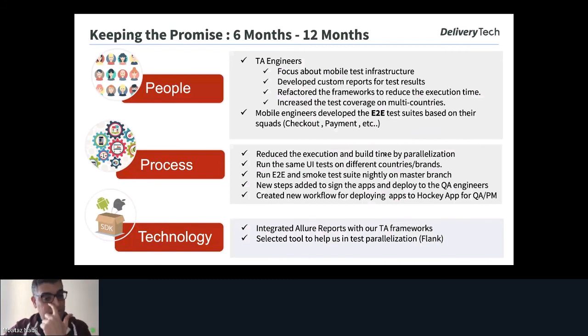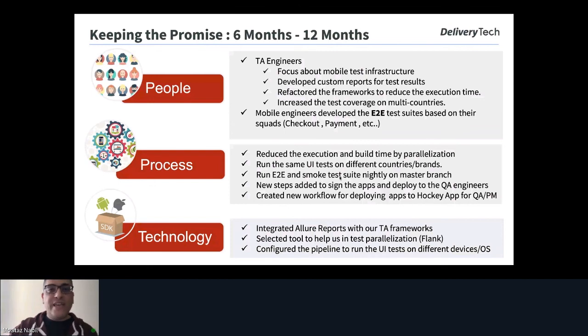So we configured a new workflow to deploy the application: sign the application for Android and iOS, and after that deploy to Hockey App or Microsoft App Center, to be downloaded by the QA engineers and also the product owners to check the features, or whether the next release will contain the features that we developed or not.